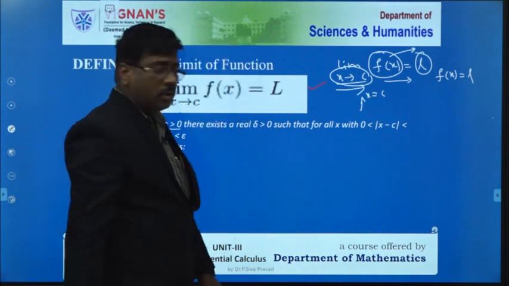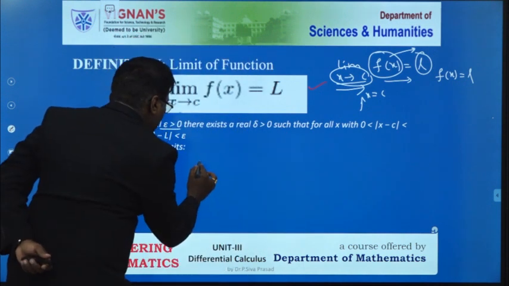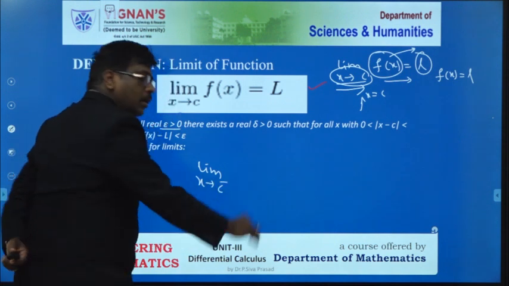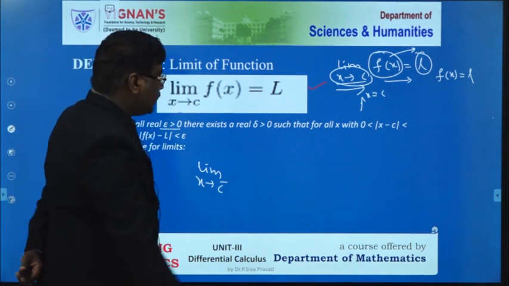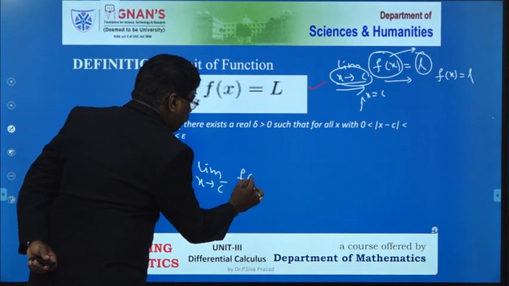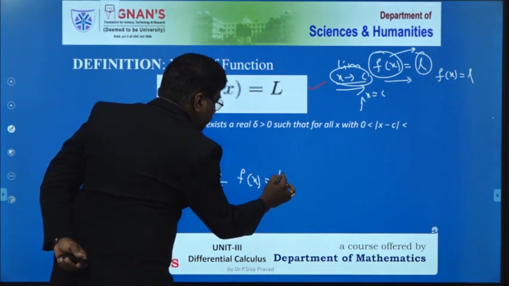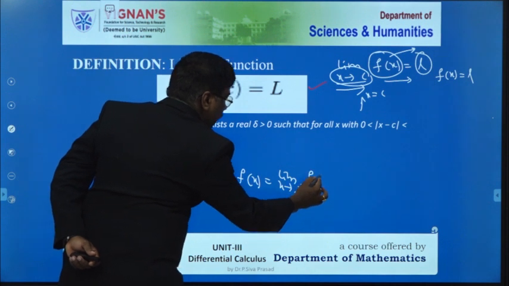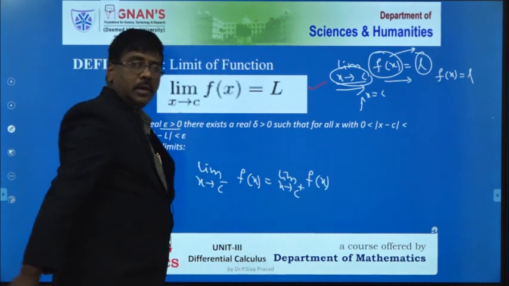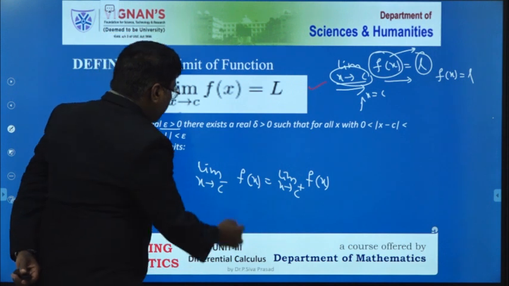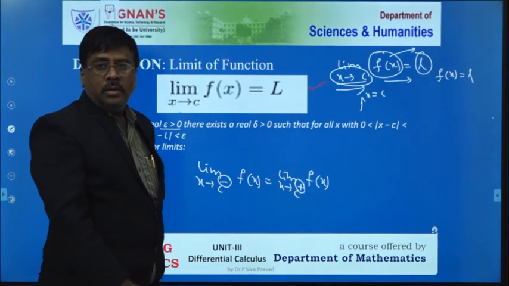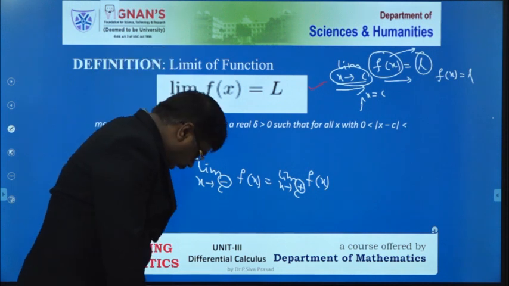That is why this is called the limit of x tends to c minus f of x is equal to the limit of x tends to c plus f of x. So what is the major difference between the previous definition and this definition?